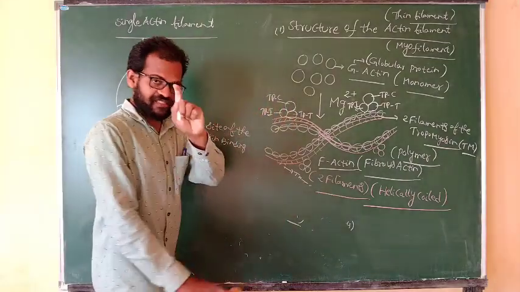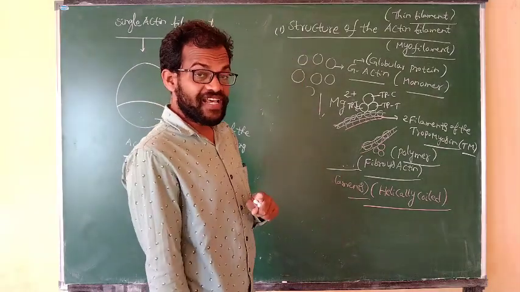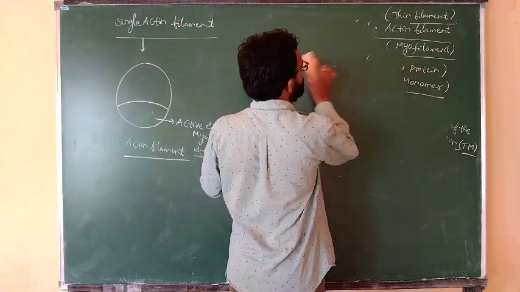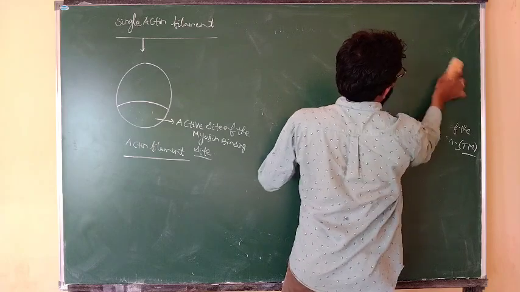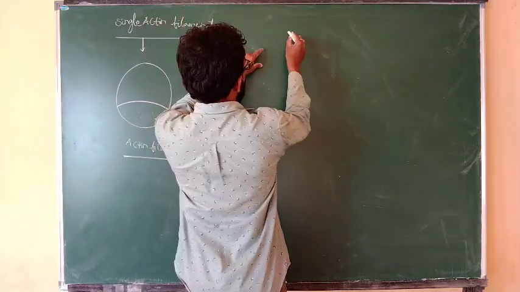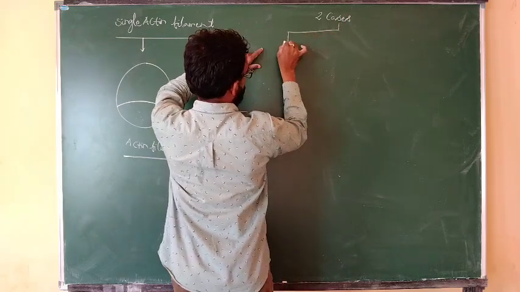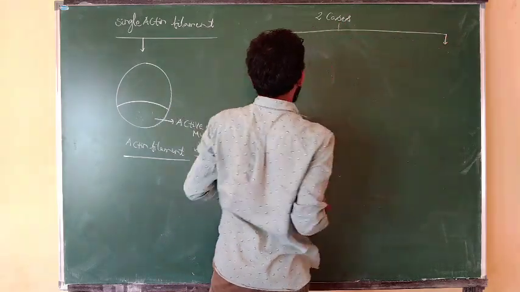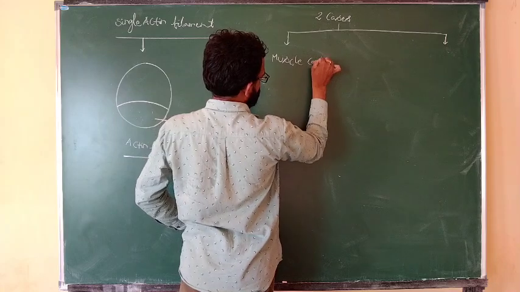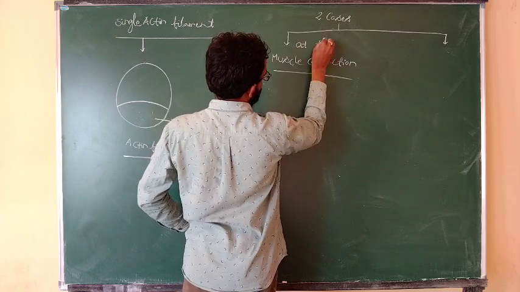Here there are two conditions, two cases: muscle contraction and muscle relaxation. What is happening to these actin filaments? The first case is at the time of muscle contraction.